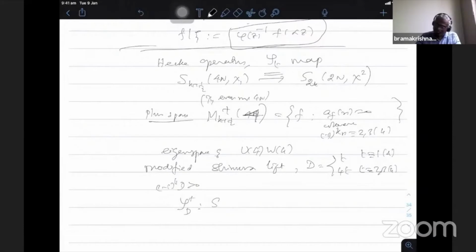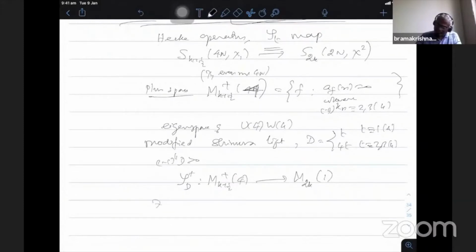This is for M k plus half plus of 4, and the mapping is not an isomorphism. It maps to M 2k of 1, and then there is a linear combination of S d plus such that it gives an isomorphism between these spaces.